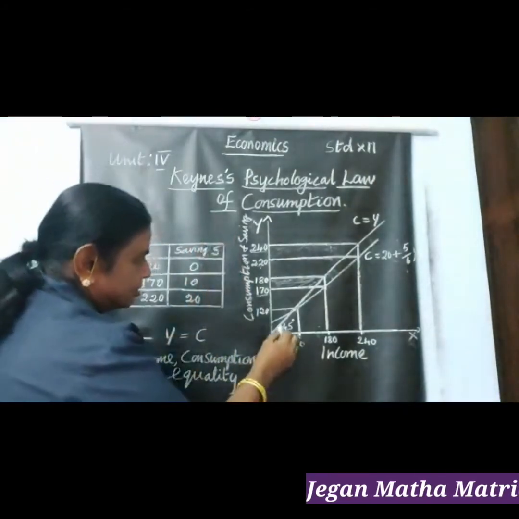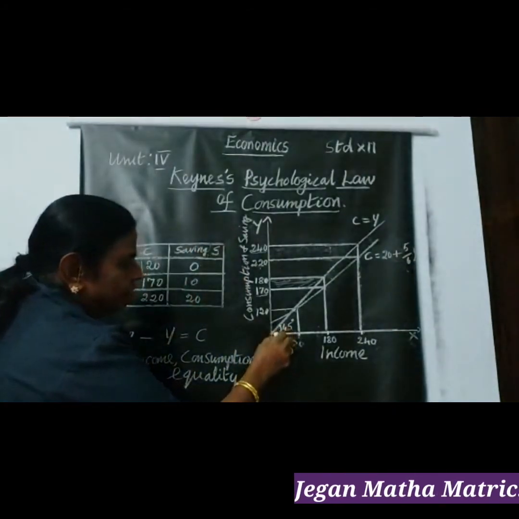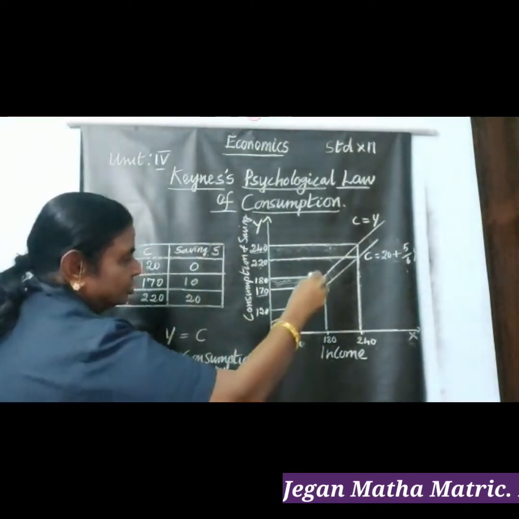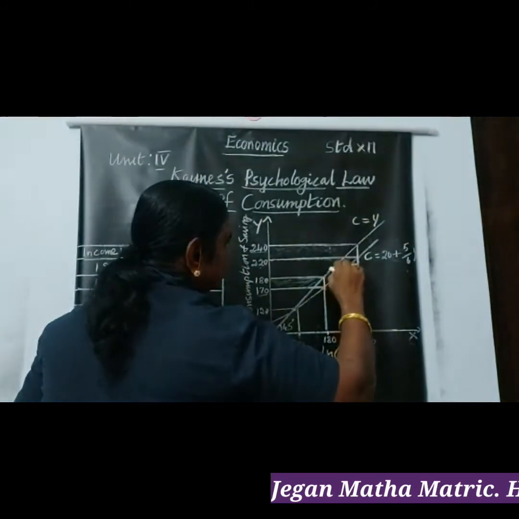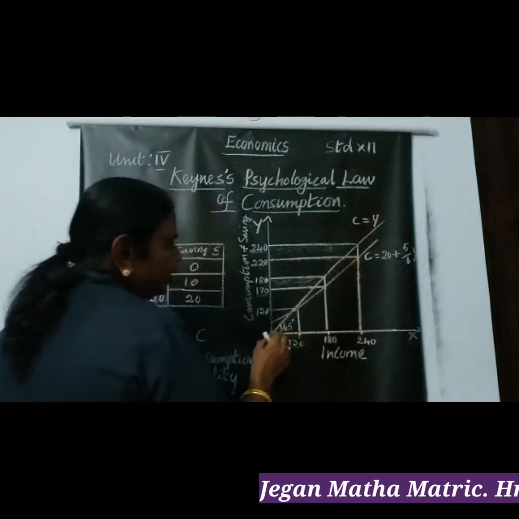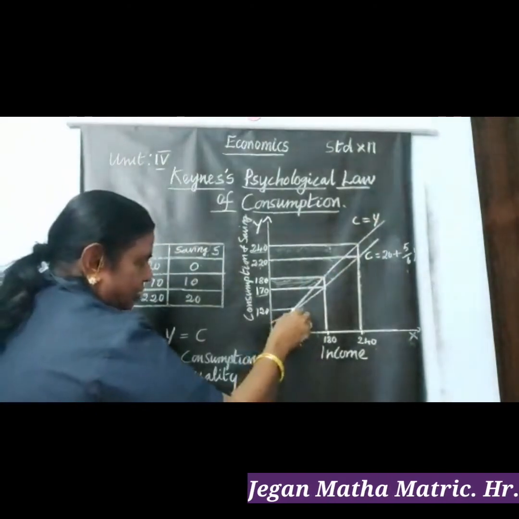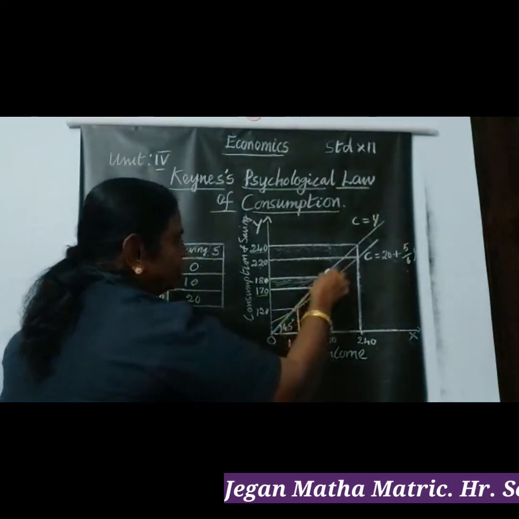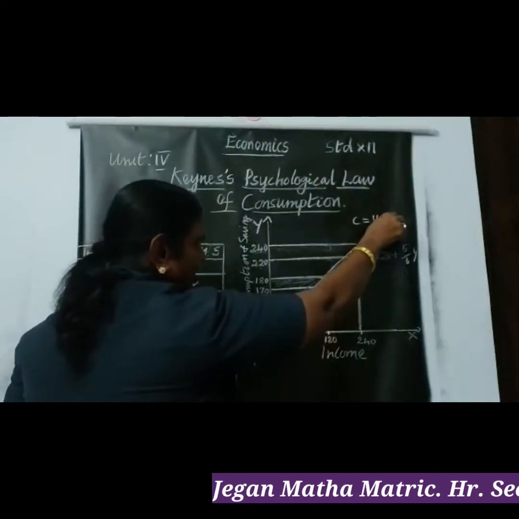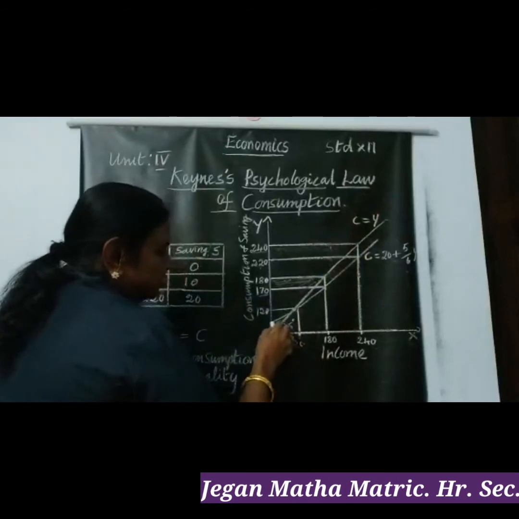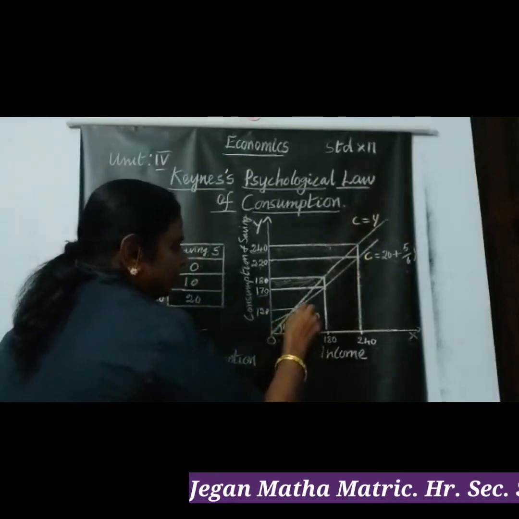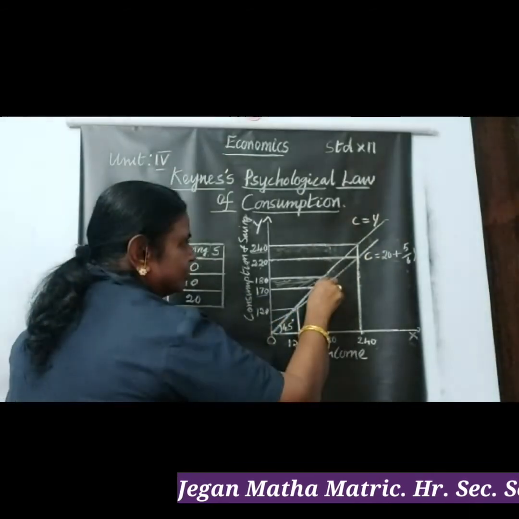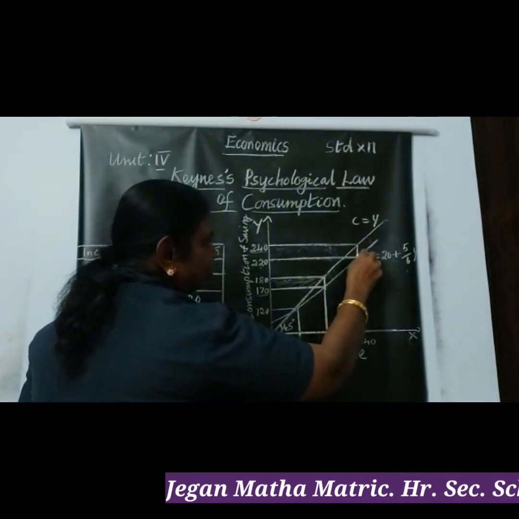Now you can see this 45-degree line. So this consumption function, consumption reaches up to this. Okay, so now 120, that is income, 120, 180, 240, Y, income. Now consumption starts from 20 here, and 120, 170, and then 220.